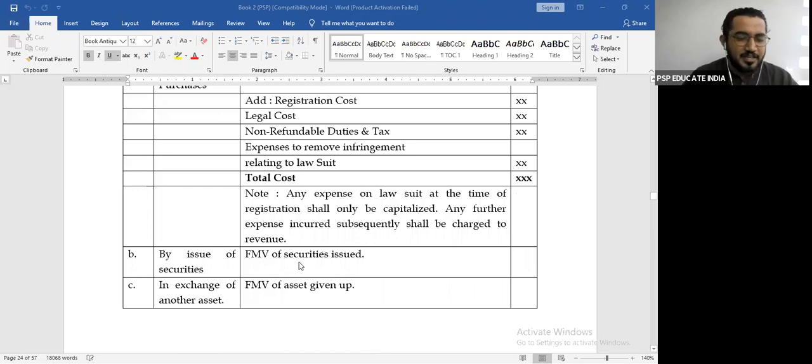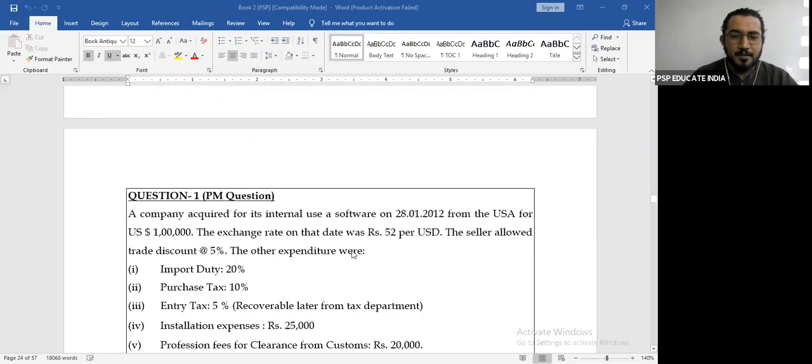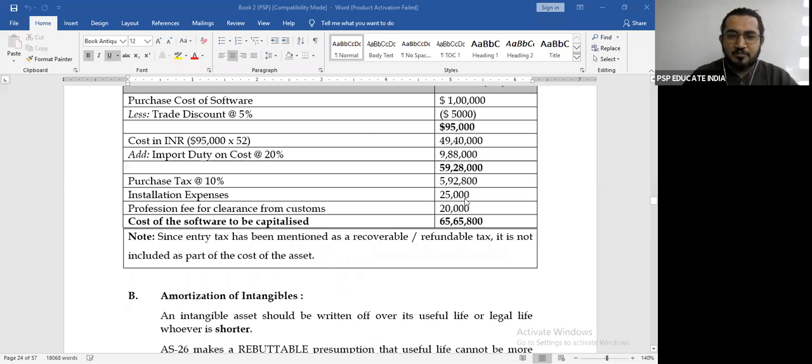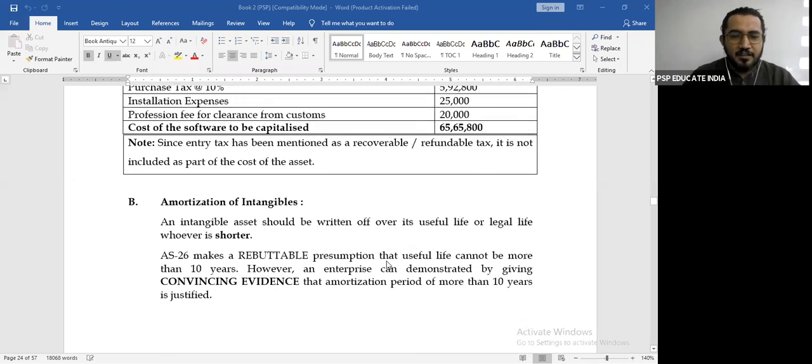By issue of securities, you will always take the fair market value of the securities issued. In exchange of another asset, you will take the fair market value of the asset given out. Then we did question number one, and the question which I was talking about, where we calculated the cost of capitalization. Then we did amortization of intangibles, very interesting concept. It says an intangible should be written off over its useful life or legal life, whichever is shorter. We completely understood this concept as well. Then I explained a case study to you, which says AS 26 makes a rebuttable presumption.